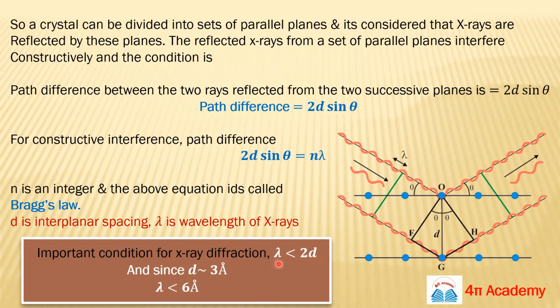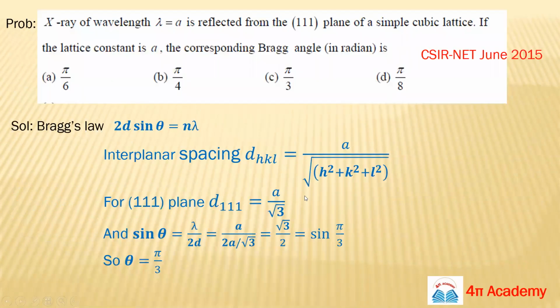And nearly, inside these crystals, your interplanar spacing is of the order of 3 angstrom. Roughly it's 3 angstrom, so your lambda should be less than 6 angstrom. Sometimes in GATE examination these types of questions are asked. So you also need to remember this formula, and this is a very important formula. Now we will see a few important problems based on Bragg's law.